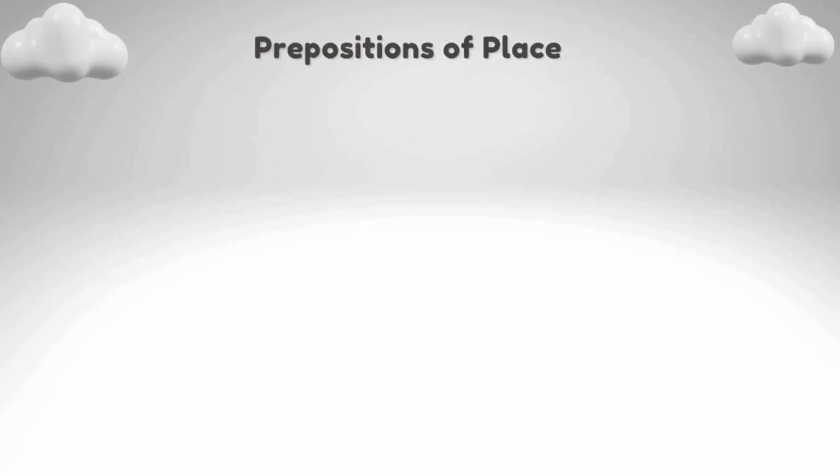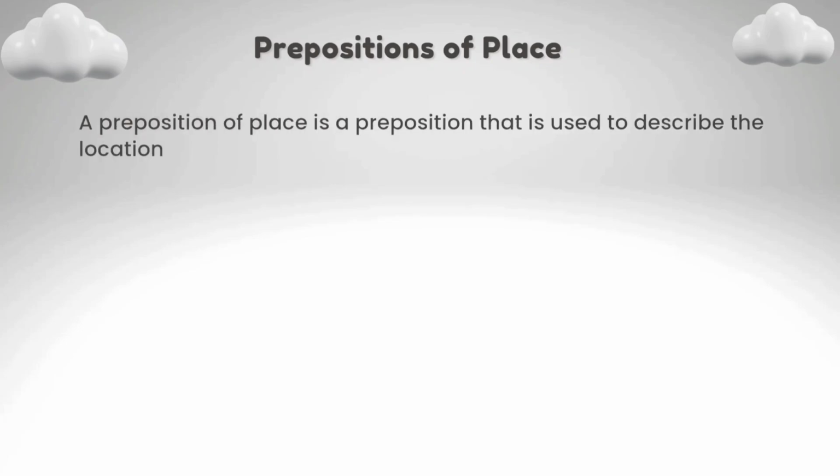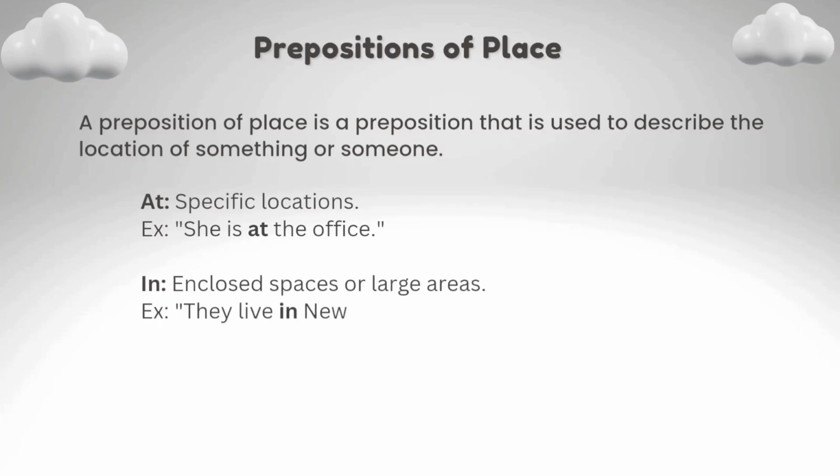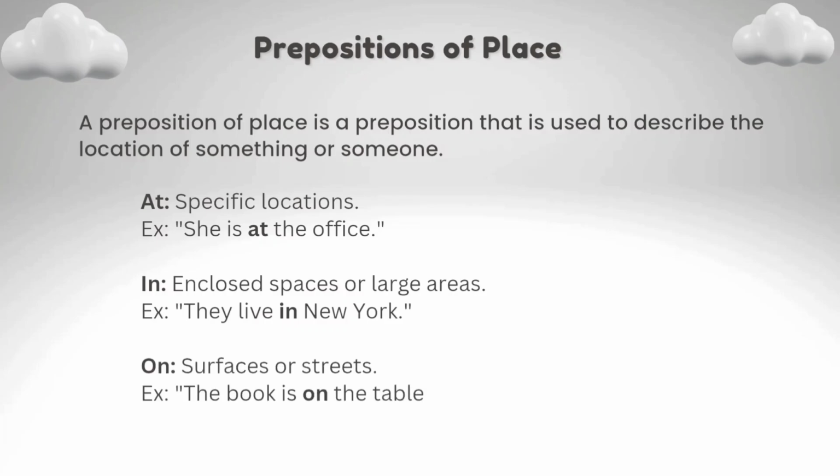Prepositions of place. A preposition of place is used to describe the location of something or someone. "At" is used for specific locations. Example: She is at the office. "In" is used for enclosed spaces or large areas. Example: They live in New York. "On" is used for surfaces or streets. Example: The book is on the table.